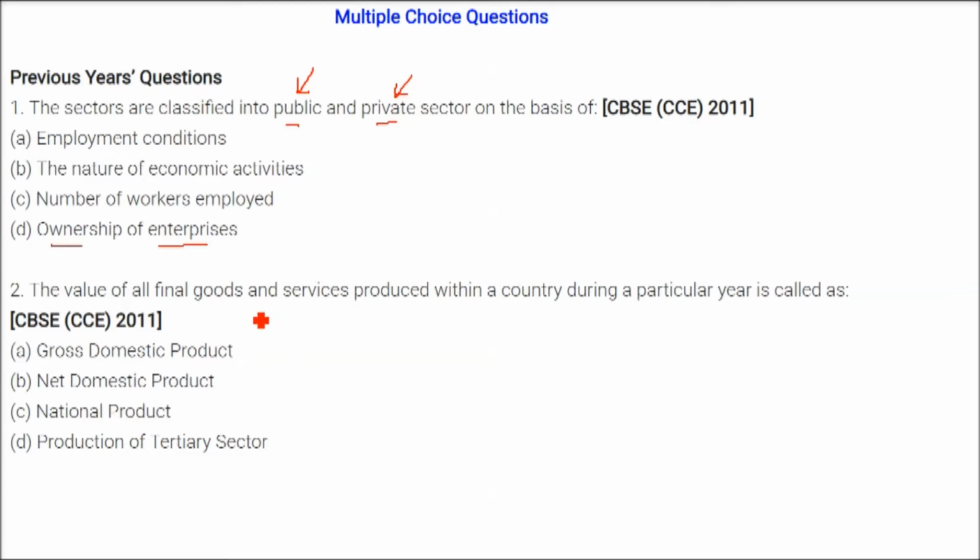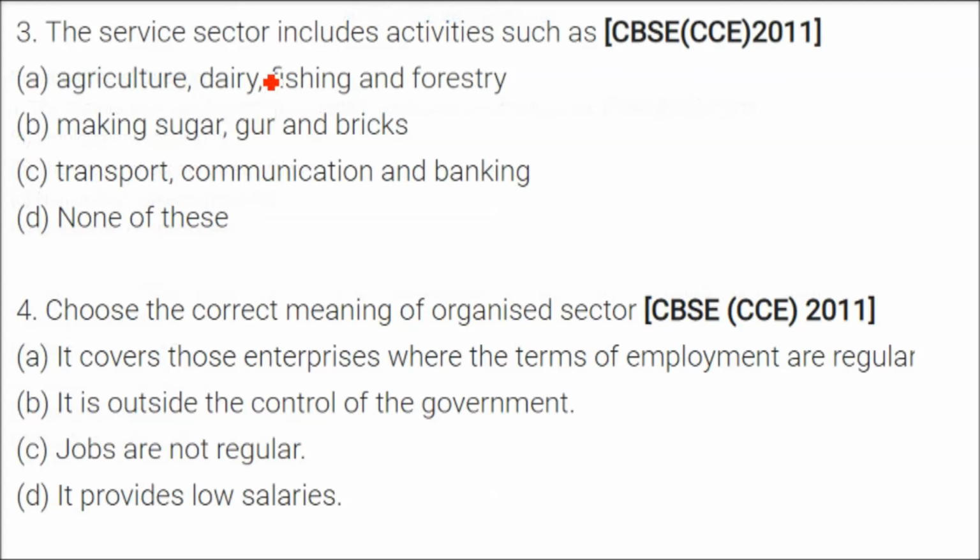The value of all final goods and services produced within a country during a particular year is called GDP, that is gross domestic product. The service sector is the helping sector for the primary and secondary sector. The answer is transport, communication and banking.